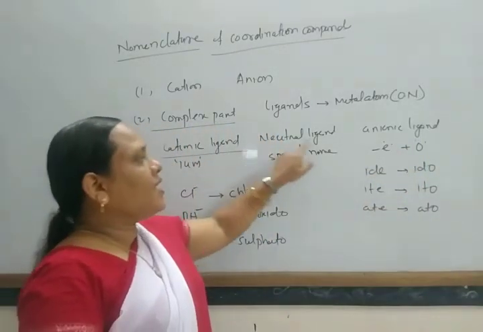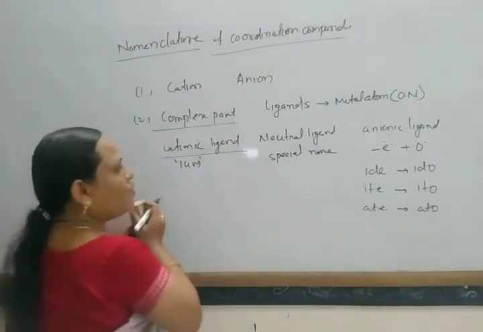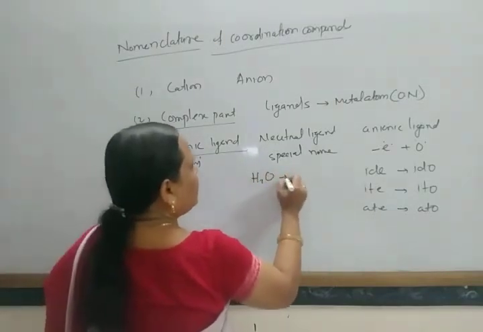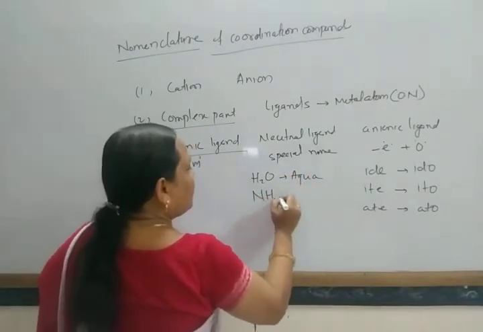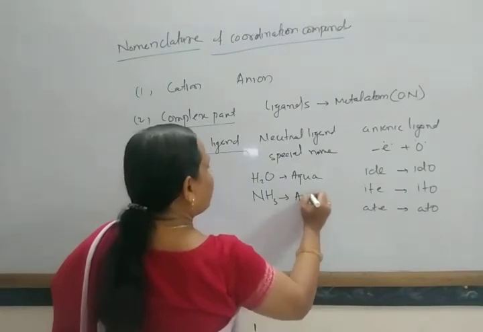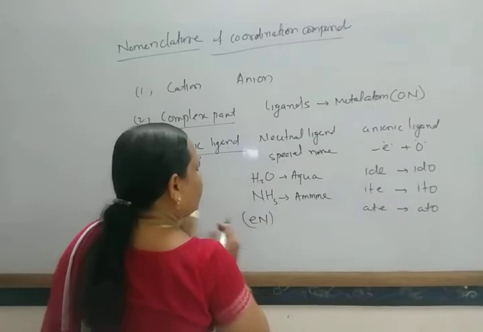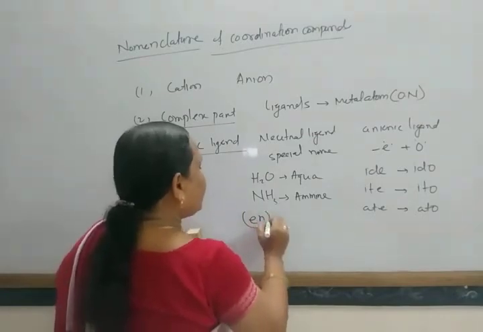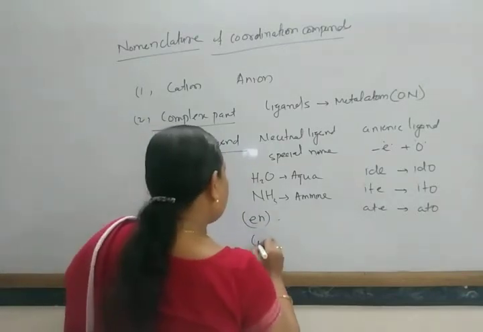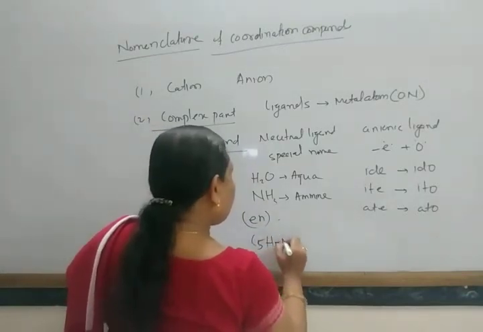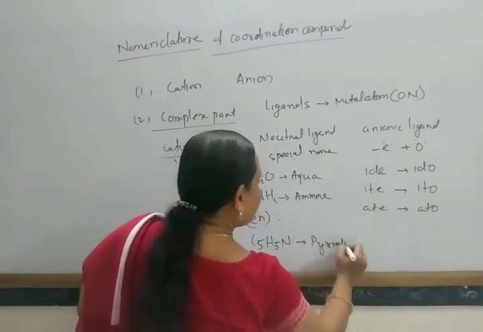All the neutral ligands have some special name. If water is present, it is known as aqua. If ammonia is present, it is known as ammine. If ethylene diamine is present, it has a specific name, ethylenediamine. If this is present, it is known as pyridine.